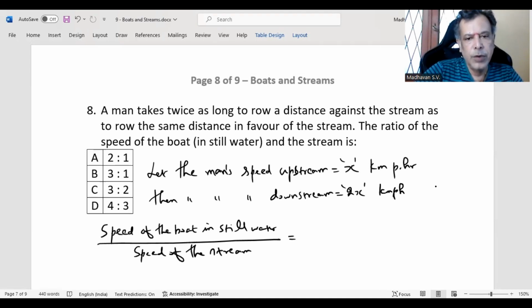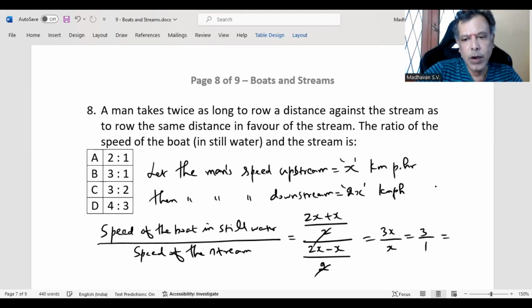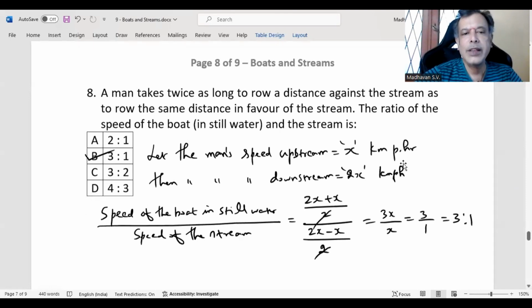Speed of the boat in still water is downstream speed plus upstream speed divided by 2. So 2x plus x divided by 2. And speed of the stream will be downstream speed minus upstream speed divided by 2. This 2 and 2 get cancelled. We get 3x by x, which is 3/1, or we can say it is 3:1. So the option is B. Let us move on to the next question.